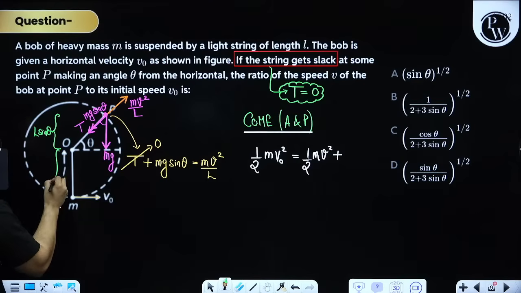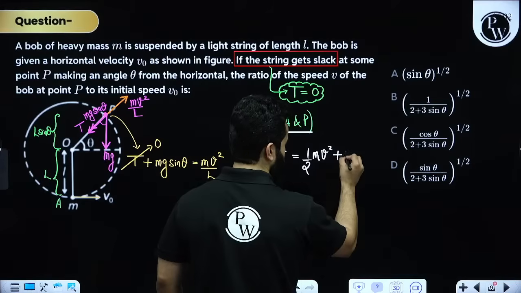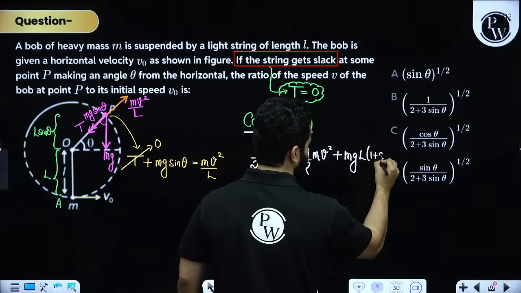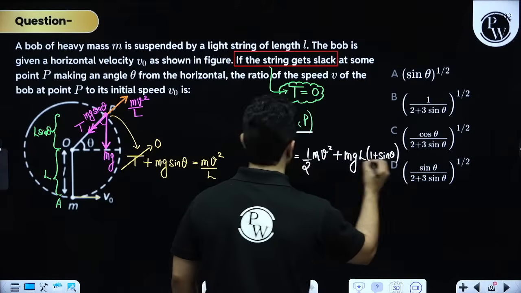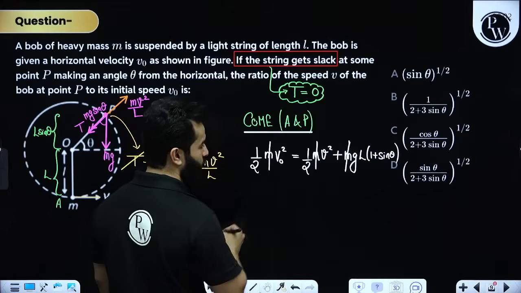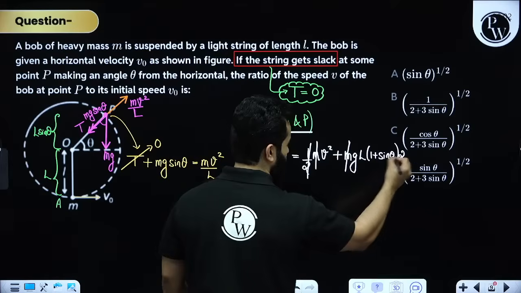And we know that this length is L. So we are going to get mg into height, which is L into 1 plus sine theta. So m and m can get cancelled out. If you want me to cancel out this 1 by 2, I'll simply write 2 over here.